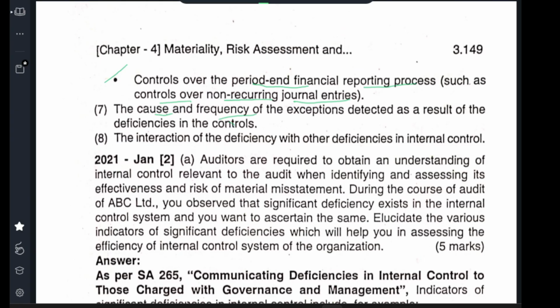Frequency and expected deduction, result of deficiencies and control. How are these deficiencies and the control being repeated? Usually how is it repeated? Is it one time, or did it occur previously and now it is repeating such deficiency? If the management is not doing the work properly, you need to report it. So these are the steps you need to see.